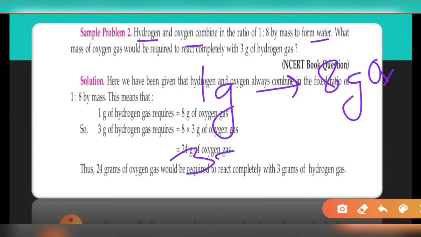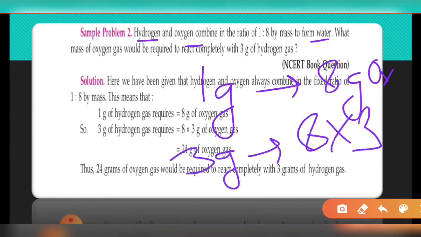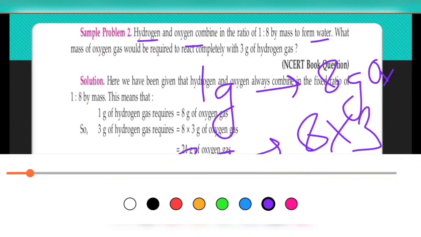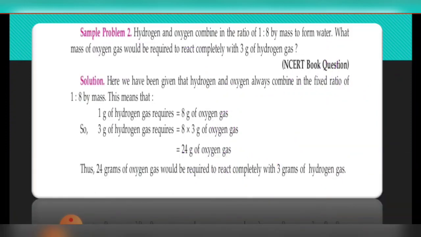But if we increase the hydrogen amount, automatically the oxygen demand will increase by 3 times that, which will be 24 grams. So 24 grams of oxygen will be required to form the water, because they always join in a definite proportion, and that definite proportion, 1:8, is already given in the question itself.